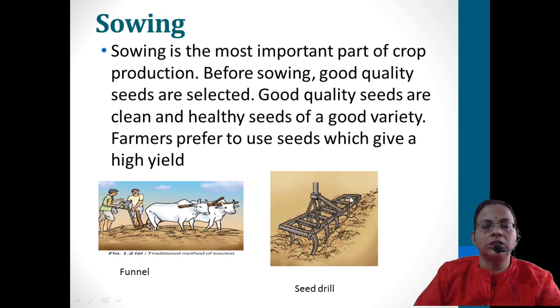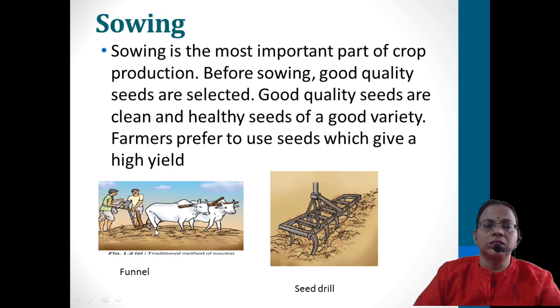So the modern one is called a seed drill. This can be connected to the tractor, as we saw how the cultivator is connected. In the same way, when it is the sowing season, they will remove the cultivator and attach the seed drill instead, and then the tractor can be driven on the land, and the seeds can be deposited in the correct places. So this is a modern method, and this is a little bit conventional.